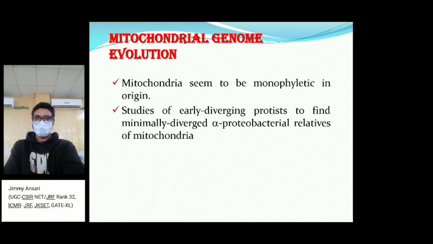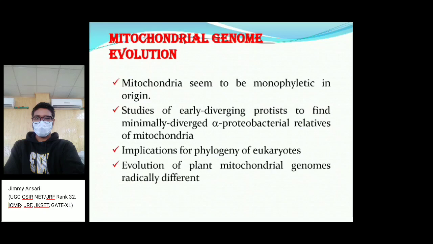Studies of early divergent protists generally find minimal divergence from alpha proteobacteria. So it is thought that alpha proteobacteria are relatives of mitochondria. So what it implicates is their implications for the phylogeny of eukaryotes.